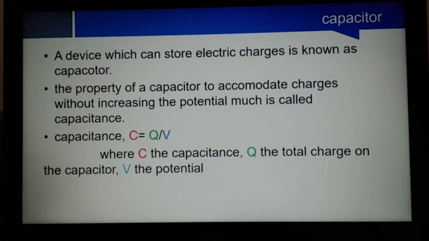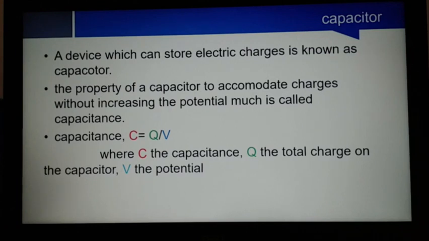So farad is the unit of capacitance. 1 farad is defined as 1 coulomb per 1 volt. 1 farad is defined as the capacitance of a conductor or a capacitor if a charge of 1 coulomb raises the potential of it by 1 volt.